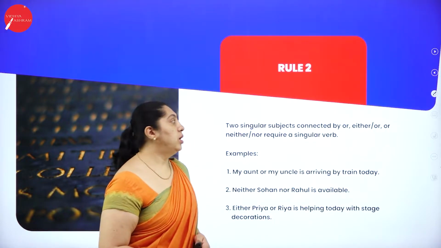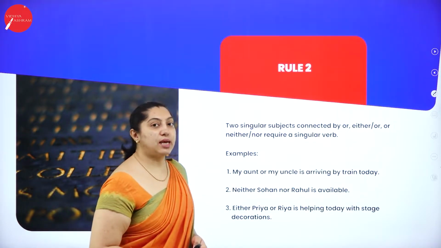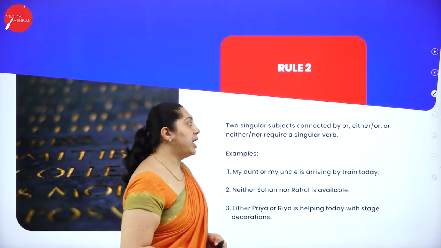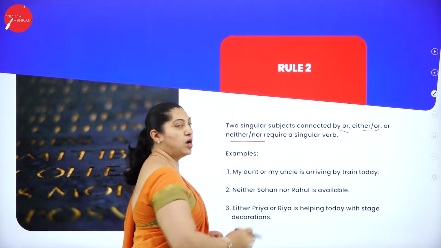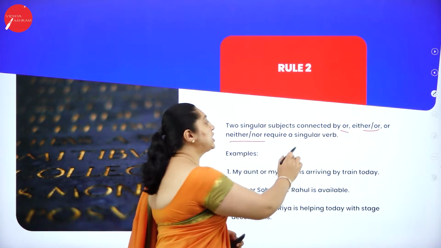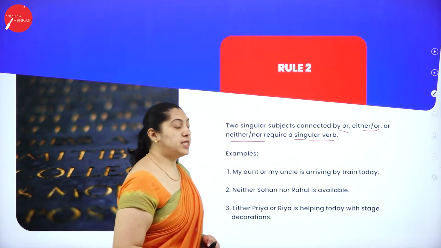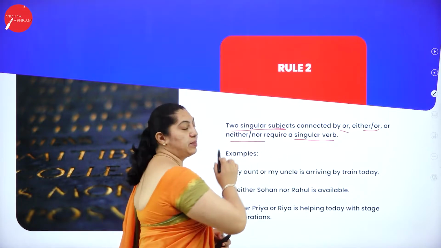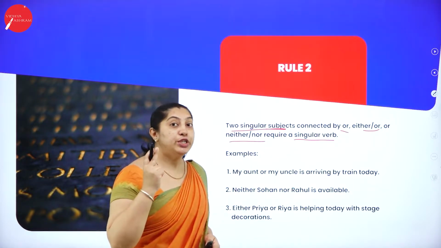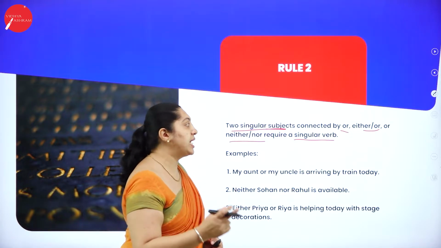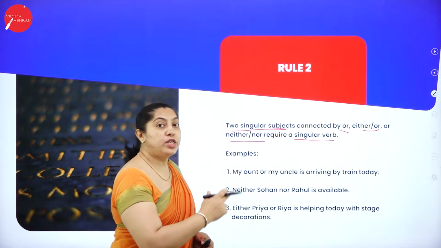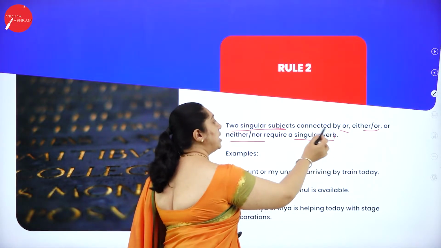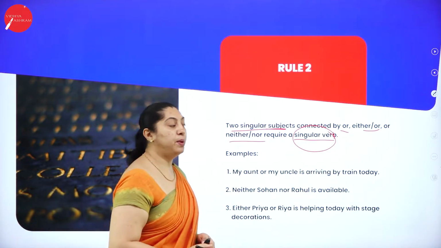The second rule: two singular subjects connected by or, either-or, or neither-nor require a singular verb. What does it say? Two singular subjects. How many subjects? Two singular subjects connected with or, either-or, or neither-nor. What does it require? It requires a singular verb.